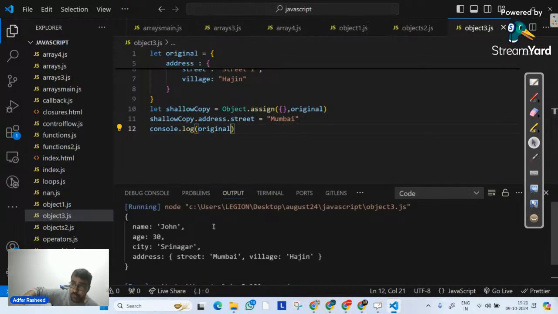my intention was to make a change in the address of the shallow copy, the copy that I created with the help of the assign method, but it actually has affected my original as well. So since over here as well, it is still doing shallow copying, which we do not actually want. Do we want this? Sometimes maybe if our agenda is something like that, we can do that, but this is not what I want. So how do I resolve this?